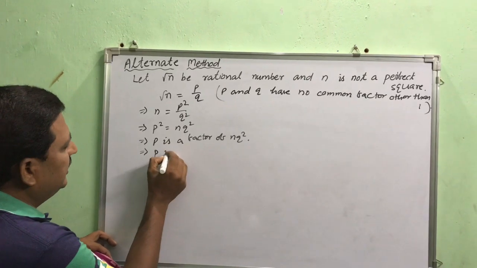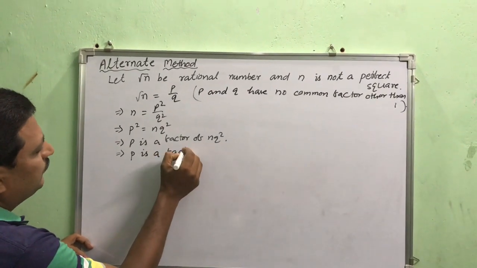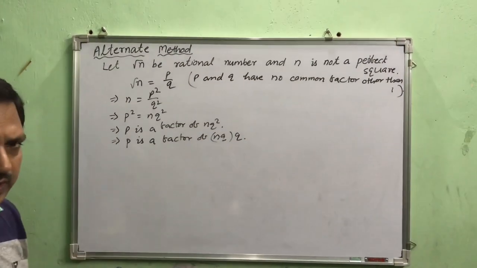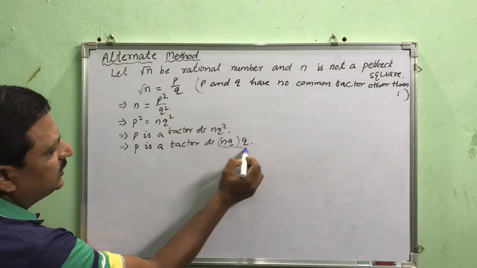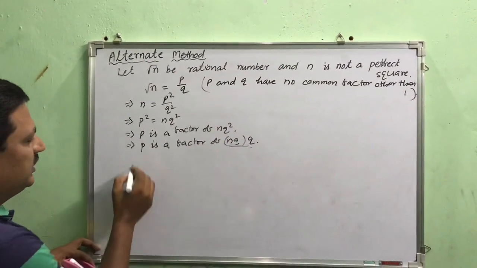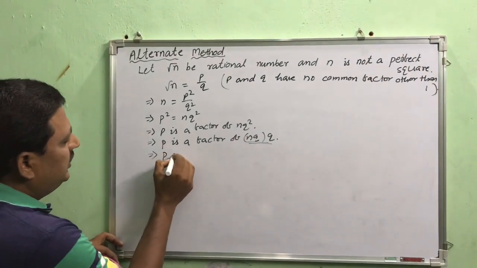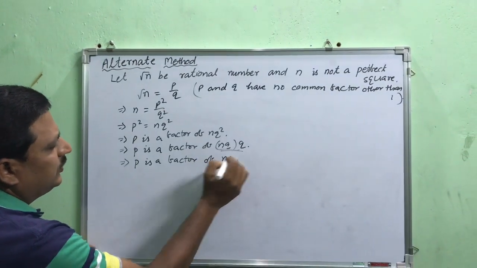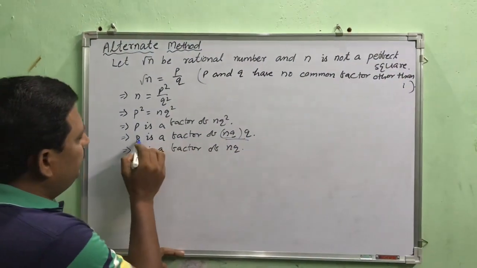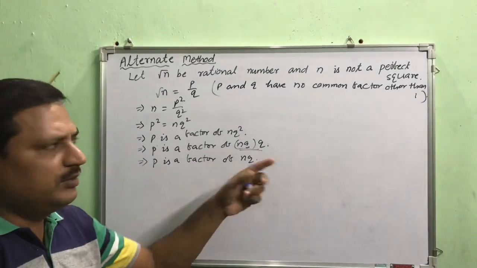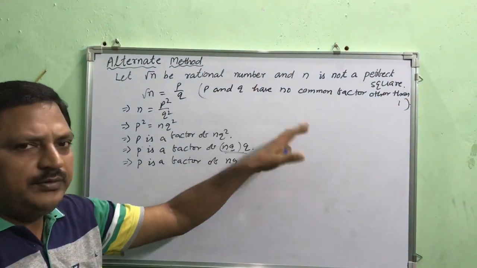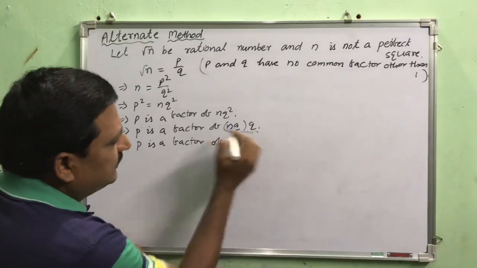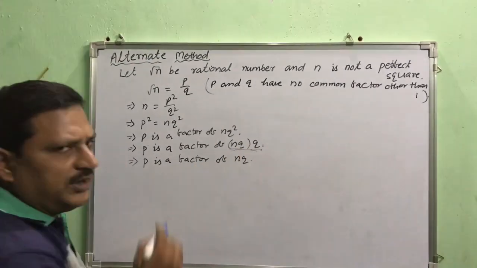Just rewriting it, n q into q, that is n q square. This implies that p is a factor of n q. Why n q? Because we know that p and q have no common factor. That means if p is a factor of this expression, then definitely p is a factor of n q only.